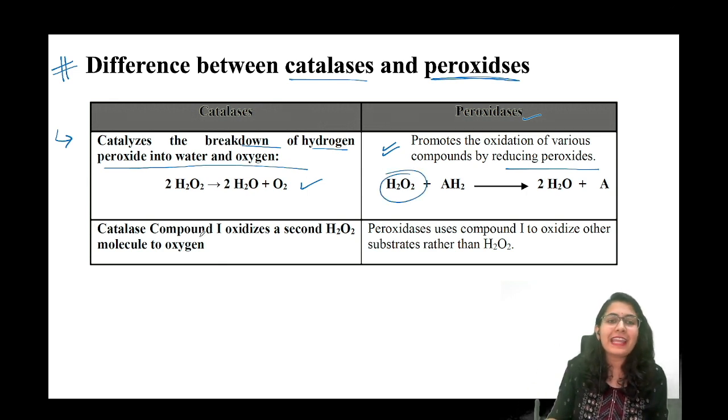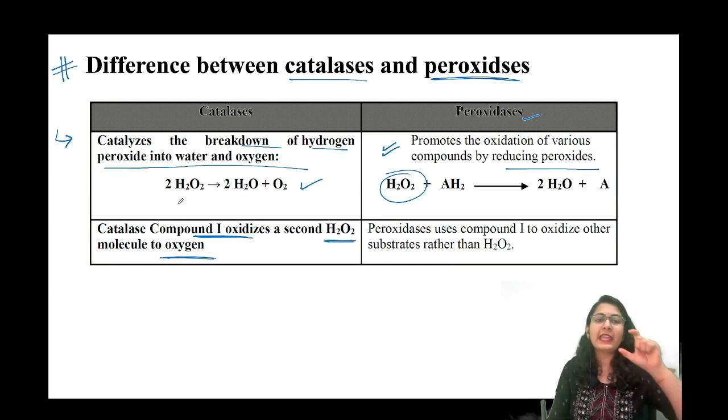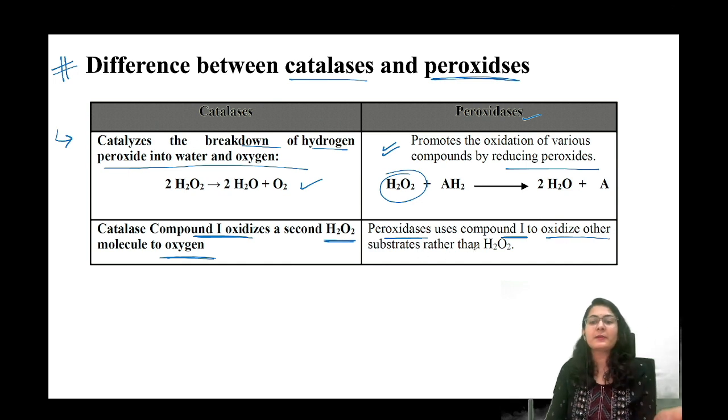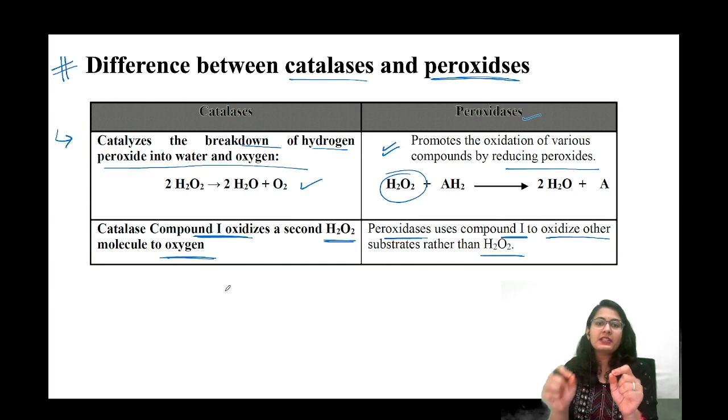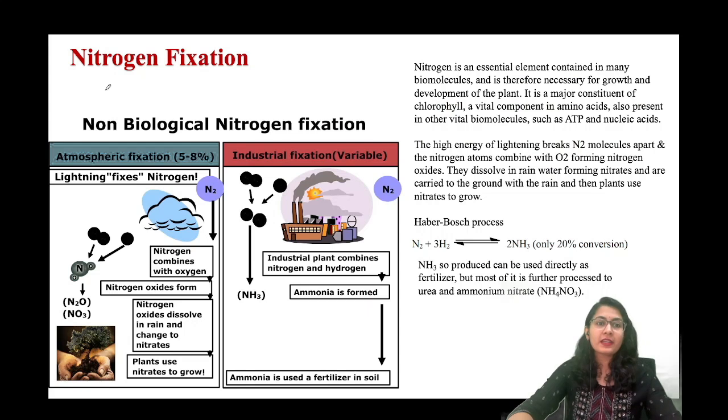Catalase compound 1 oxidizes a second H2O2 molecule to oxygen. So one breaks down hydrogen peroxide to water, and the second again to oxygen. Peroxidase uses compound 1 to oxidize the other substrate rather than H2O2. So there is a slight difference between the two. Just go through it and make notes of it so that you remember.